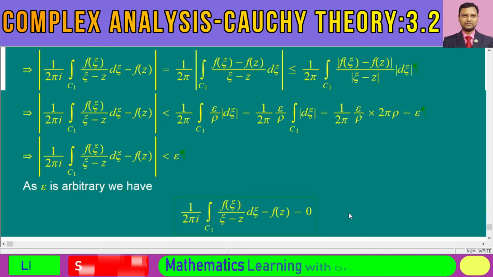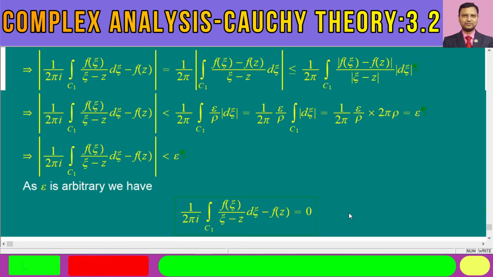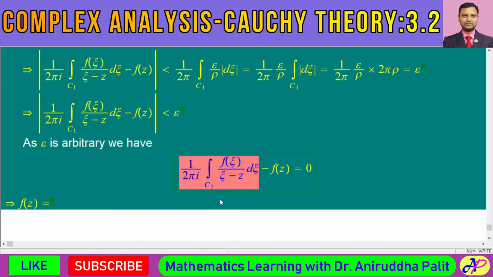And what does it mean? It means that f of z must be equal to this integral.